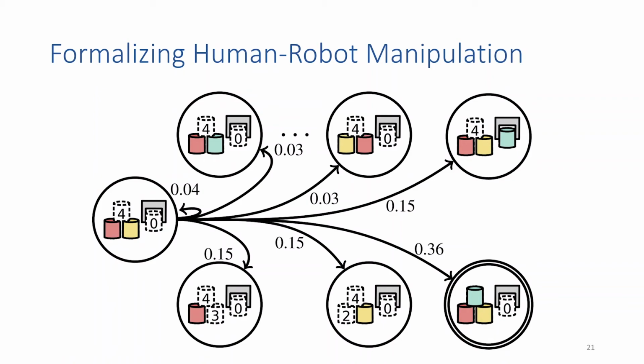So in combining the human and robot MDPs, we could end up with an MDP like this. Here the robot is attempting to grasp and place the blue object on top of the arch. There's maybe a 36% chance of success, and then there's maybe a 4% chance that we stay in our original state, and 15% chances that the human makes some action which disturbs the robot, makes it unable to accomplish this. This could also result in the state at the top right, where the states of the red and yellow objects aren't observed to be changed, but we saw that the human maybe moved and then replaced it, or somehow interfered with the placement location of the blue object. So the robot only half completed its task.